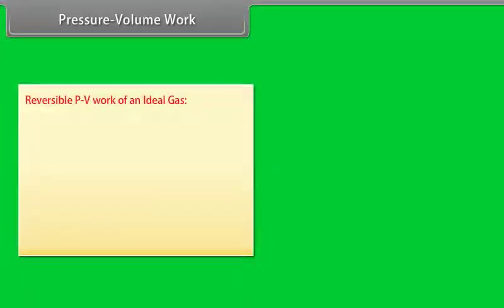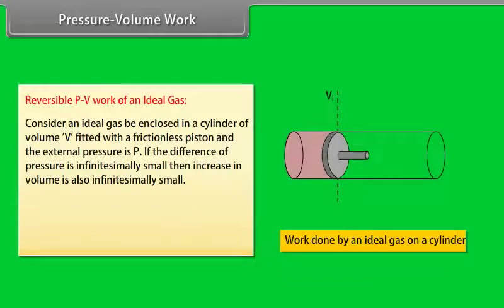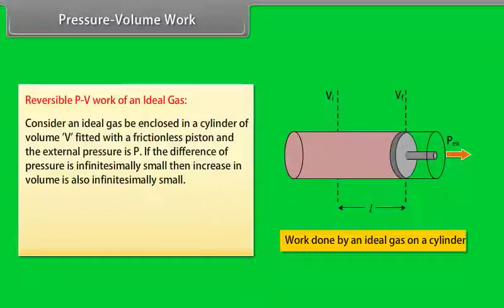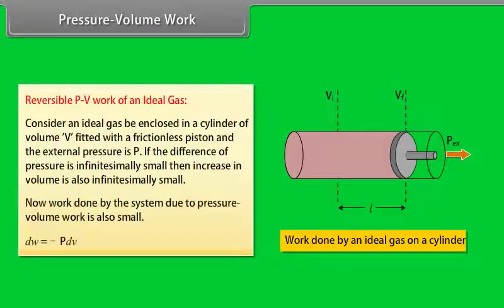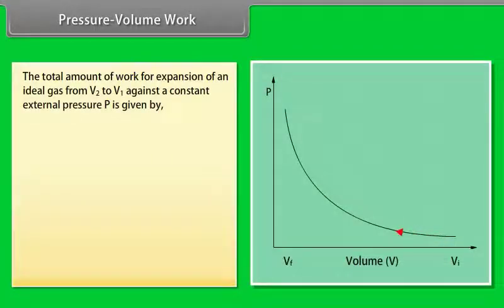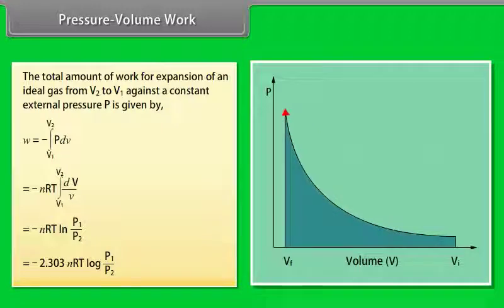Reversible PV work of an ideal gas. Consider an ideal gas enclosed in a cylinder of volume V fitted with a frictionless piston and the external pressure is P. If the difference of pressure is infinitesimally small, then the increase in volume is also infinitesimally small. Now, work done by the system due to pressure-volume work is also small. The total amount of work for expansion of an ideal gas from V1 to V2 against a constant external pressure P is given by minus 2.303 nRT log P1 upon P2.